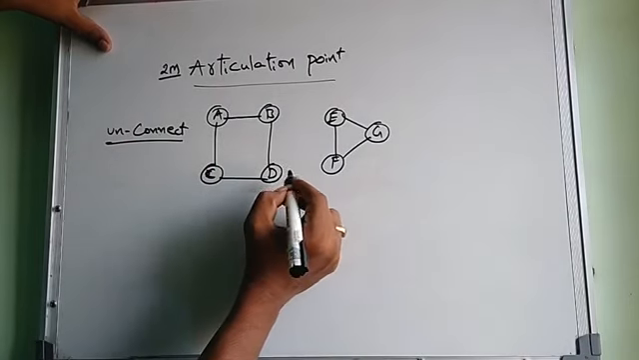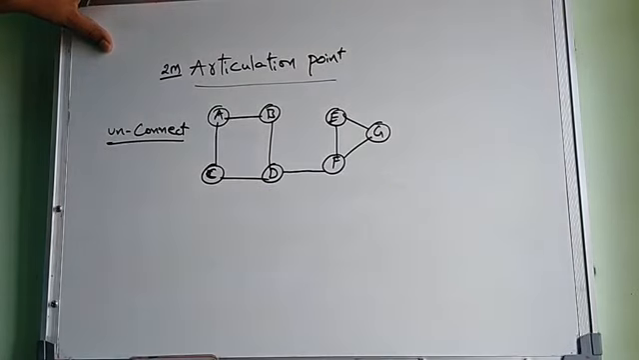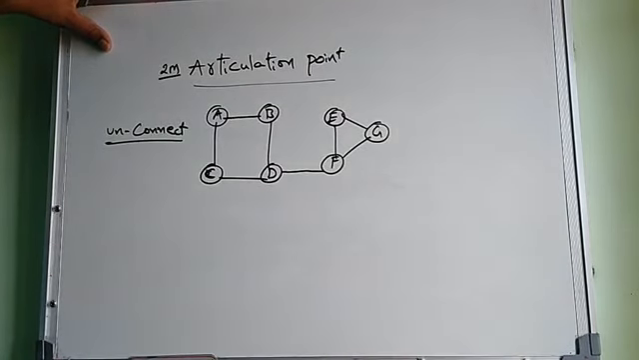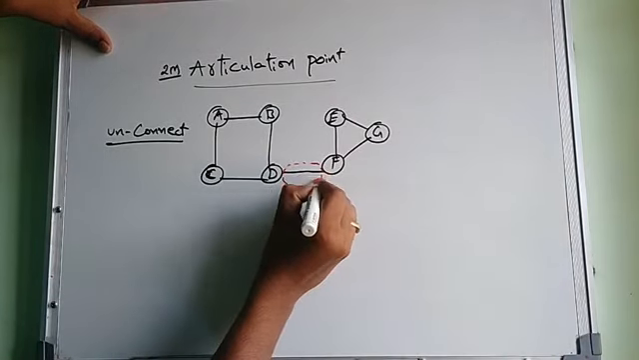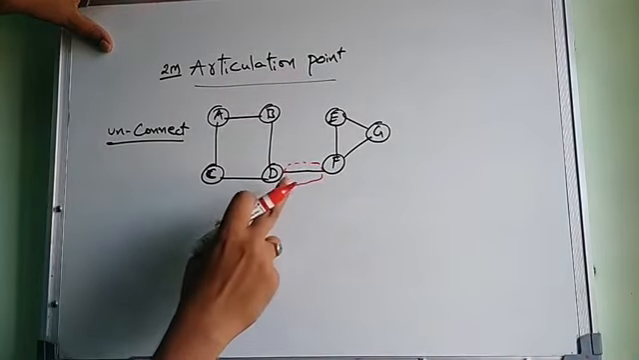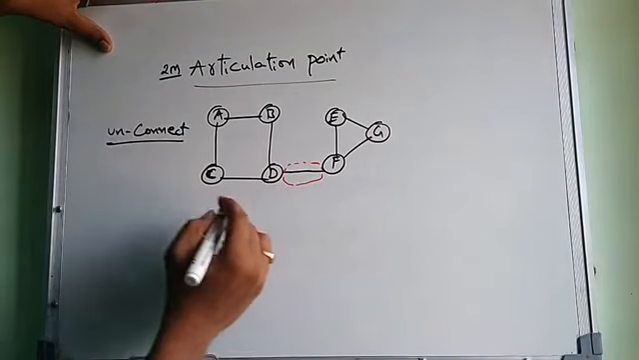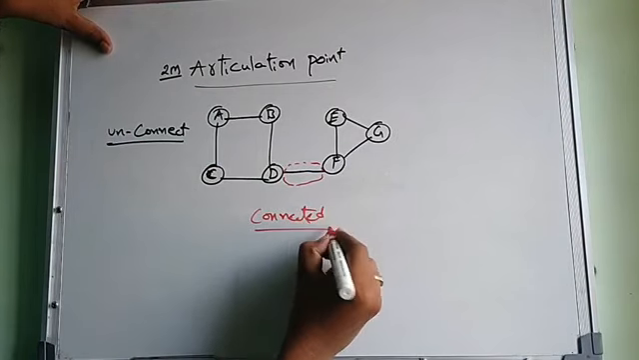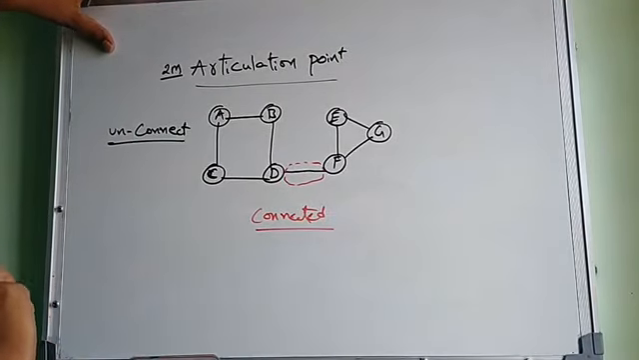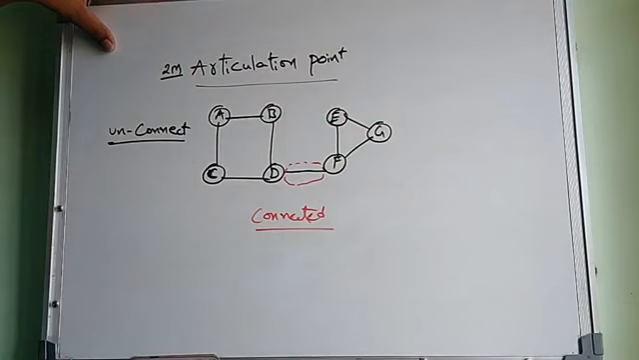Now if you make a connection between D to F, this connection makes a full-length graph, or connected graph, from A to G vertices. So what is the importance of the articulation point?